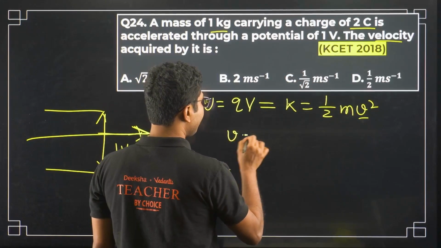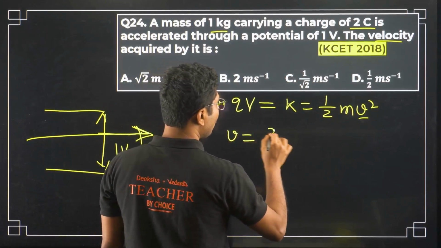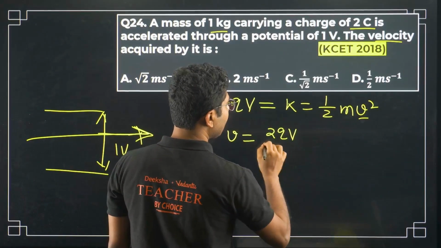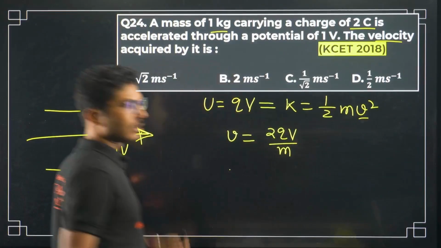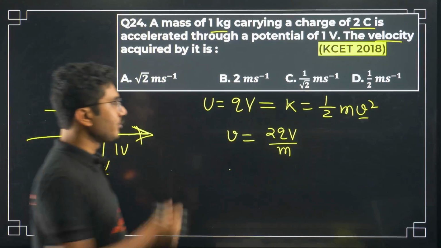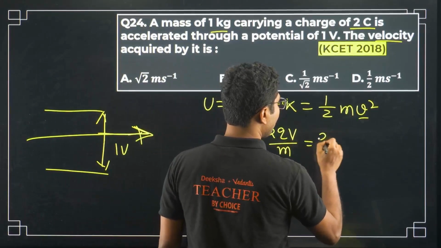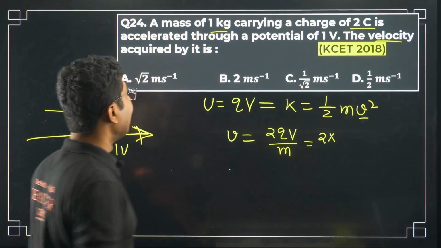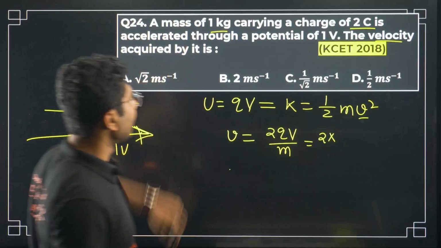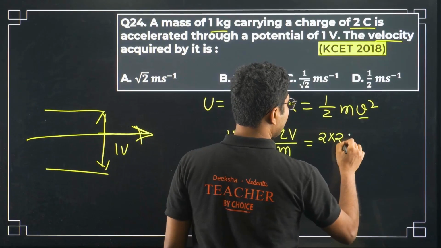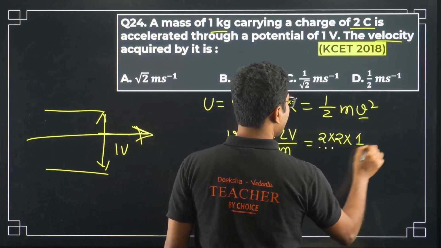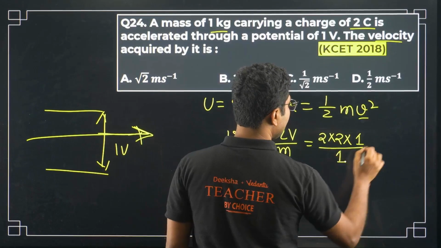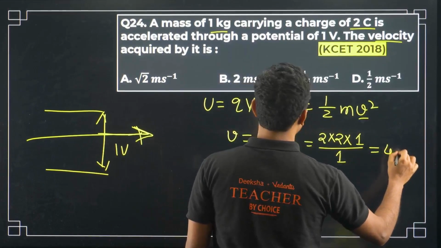From there we say v equals root of 2QV divided by m. Okay, this is the equation. If you put the values, the charge is 2 coulomb, the voltage is 1 volt, the mass is 1 kg, so it will be 2 meter per second.